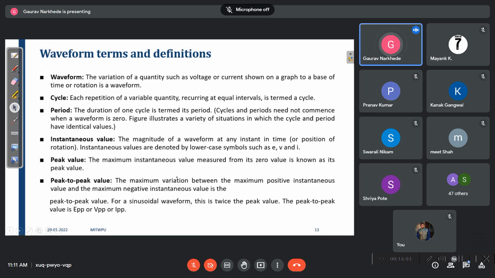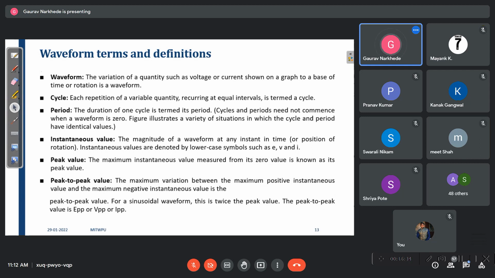There are some terminologies which we will quickly revise. What is a waveform? The variation of a quantity, voltage or current, with respect to time. That graph is called the waveform. A cycle is when the graph repeats itself continuously. Here, from 0 to pi, 2 pi, that cycle keeps repeating, so we call it one cycle.